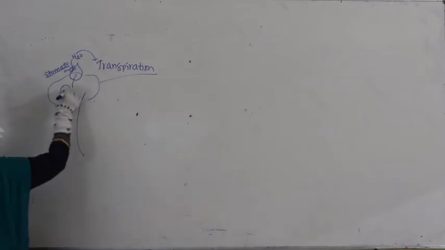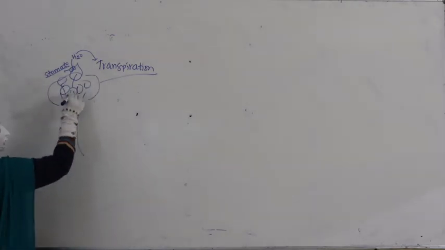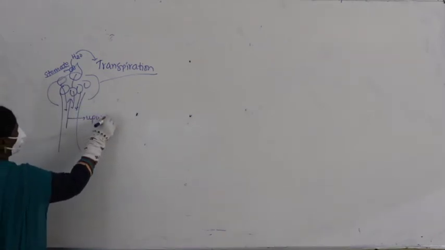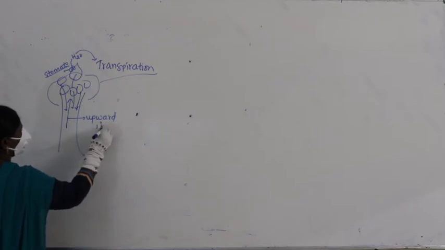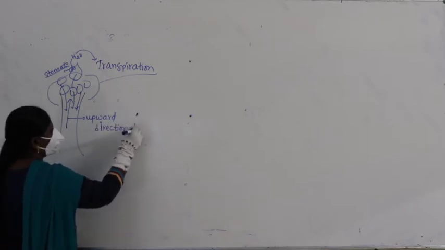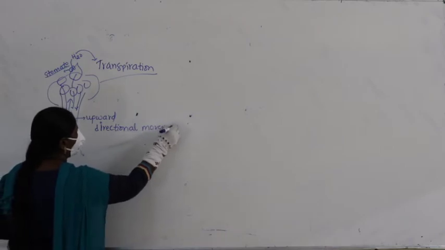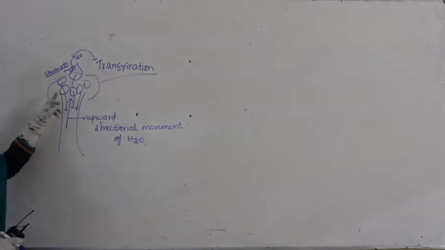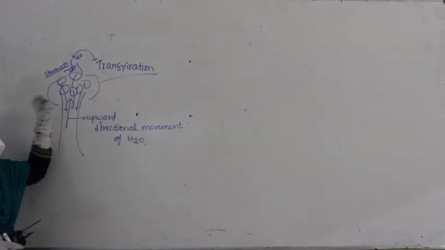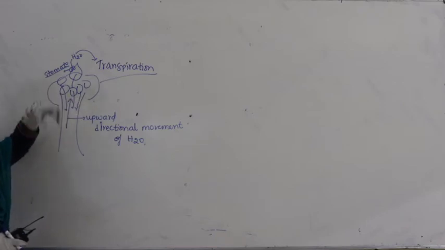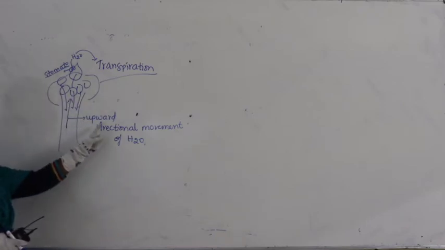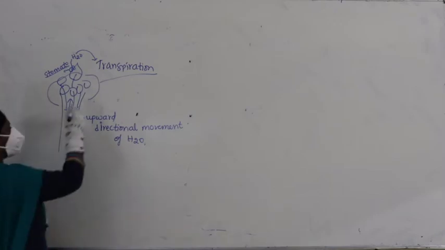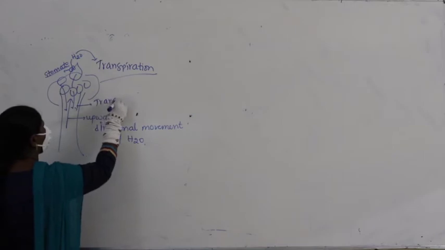When all the mesophyll cells are empty, so much pressure is applied at a time to pull the water in an upward direction. So much pressure is created from the mesophyll cells. At a time the pressure is applied and that takes the water in upward movement, uplifts the water in upward direction. That is what we call transpiration pull.